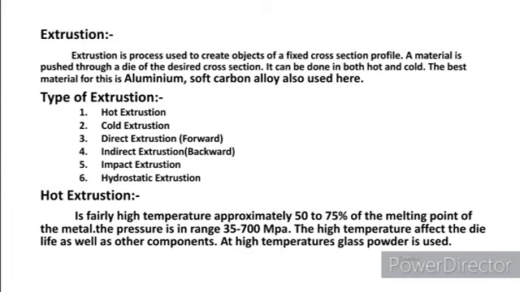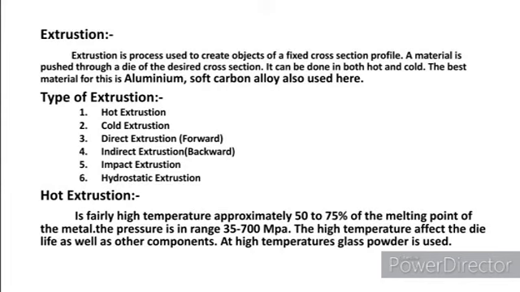The types of extrusion are hot extrusion, cold extrusion, direct extrusion, indirect extrusion, impact extrusion, and hydrostatic extrusion. Hot extrusion. The material placed inside the closed die is at approximately 50 to 75% of the melting point of that metal, and the pressure inside the closed die varies from 35 to 700 megapascal.